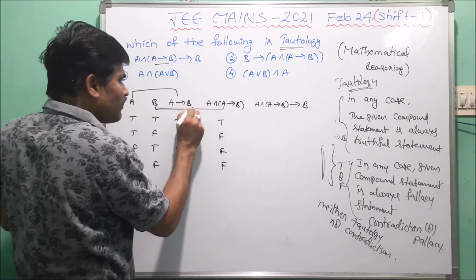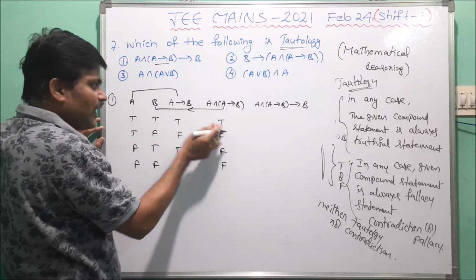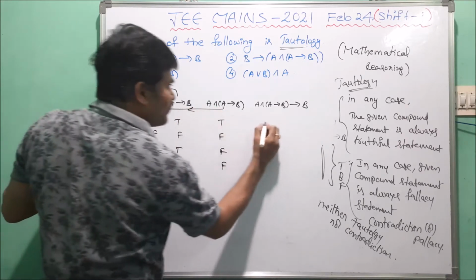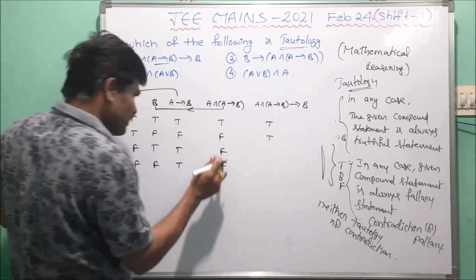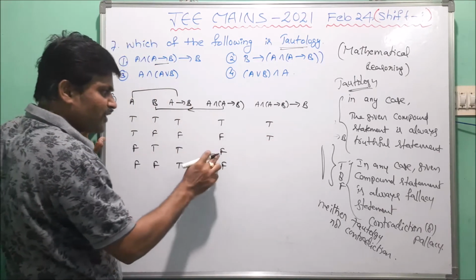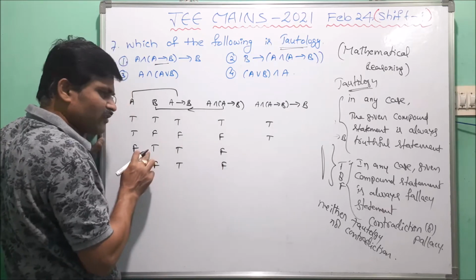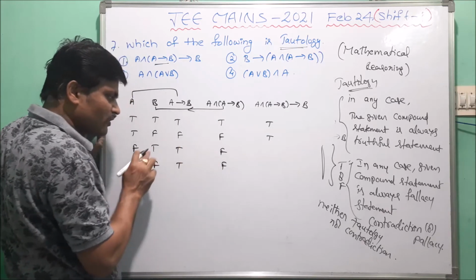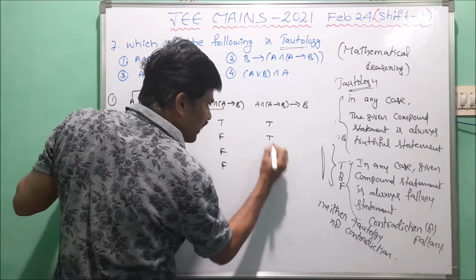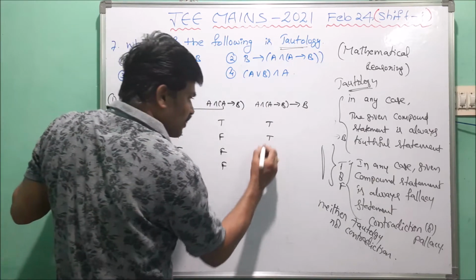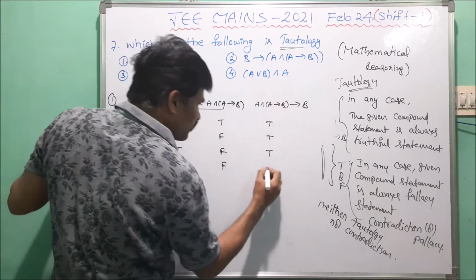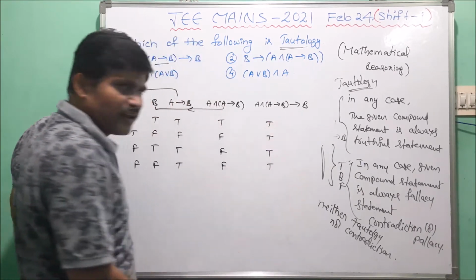Now here we take it in reverse process. T and T. T implies T, that is T. F implies F, that is also T. F implies T. So first statement is false, second statement is true. Hypothesis is false, conclusion is true. Now here also we take T. So these two are false. Now the total truth value of this one is always T.